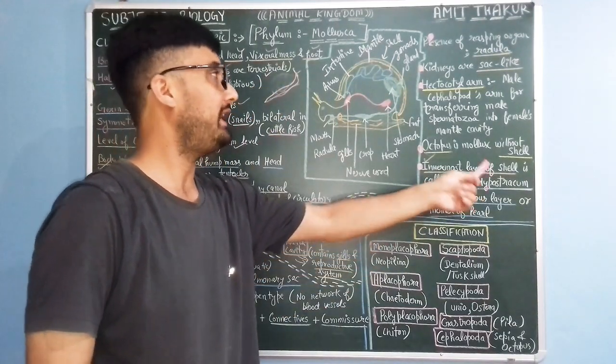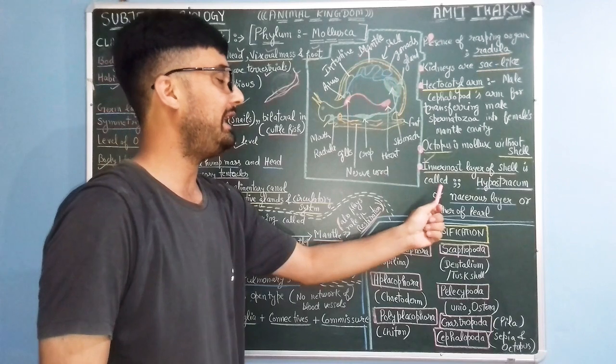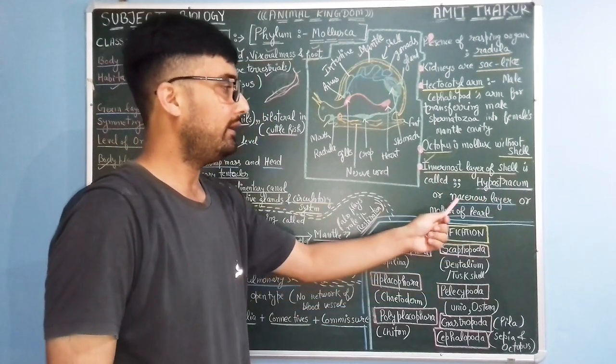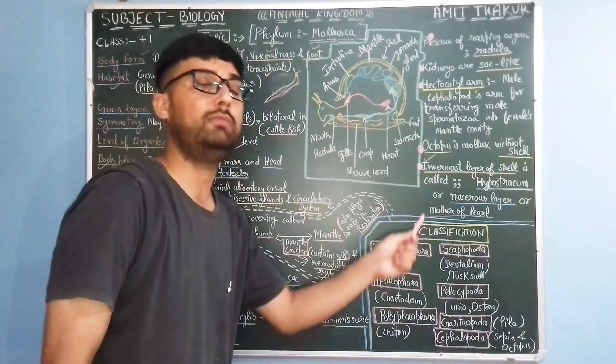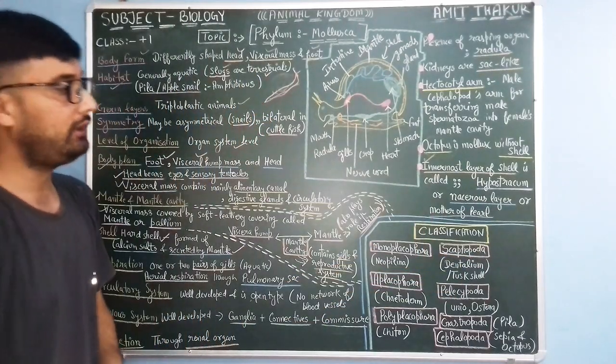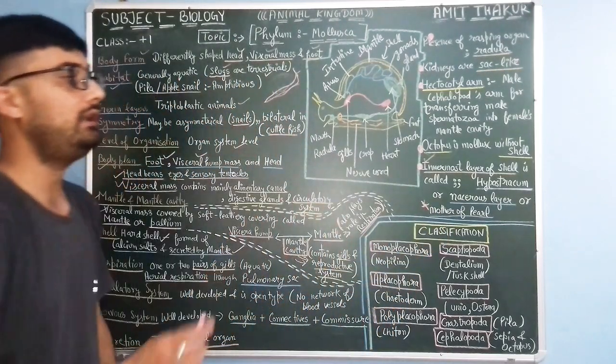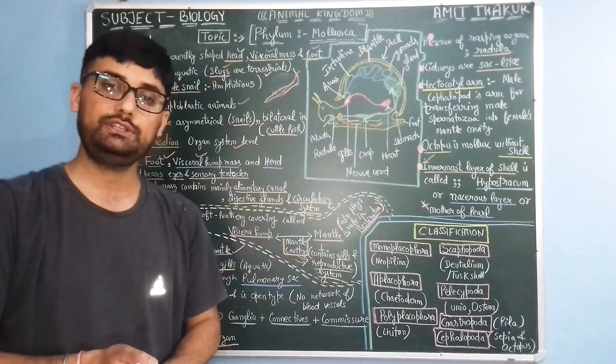The innermost layer of the shell is called hypostracum, nacreous layer or mother of pearl. Very important, this question has been asked many times. Mother of pearl is the innermost layer of the shell.